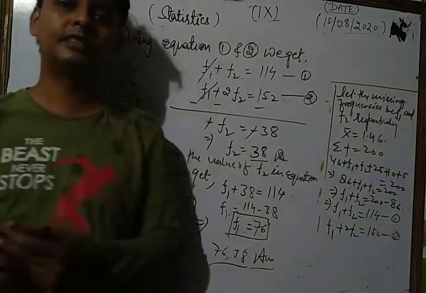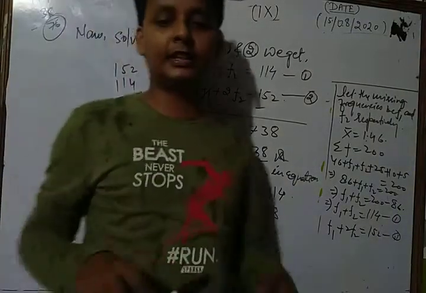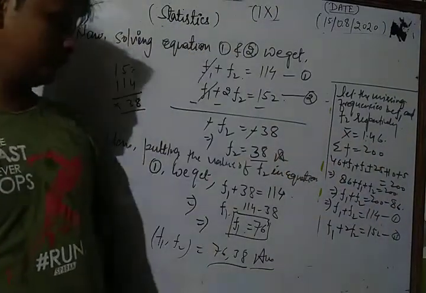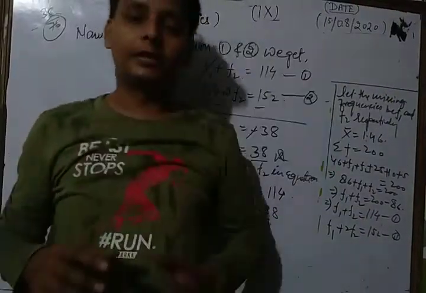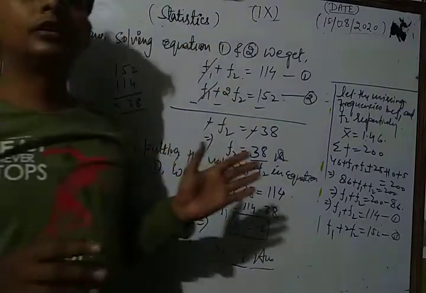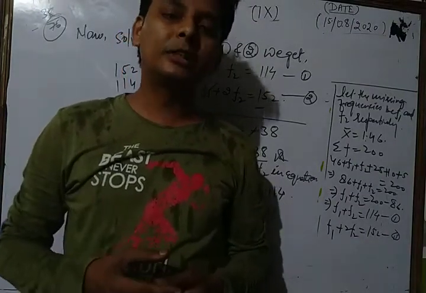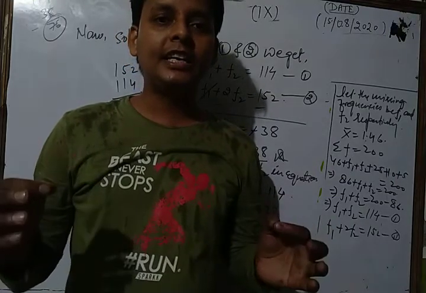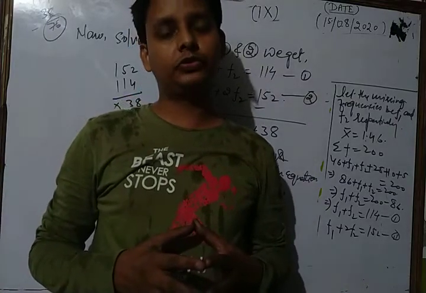So dear students, in this way you can solve that type of question. This is one of the most important questions of your syllabus. In this class we discussed how to find the arithmetic mean, or simply the mean, of any grouped data or discrete frequency distribution.